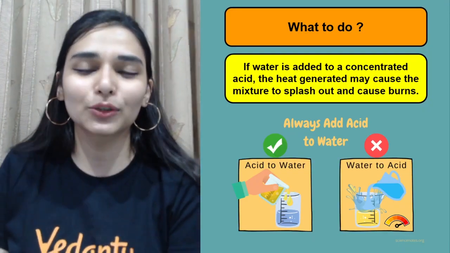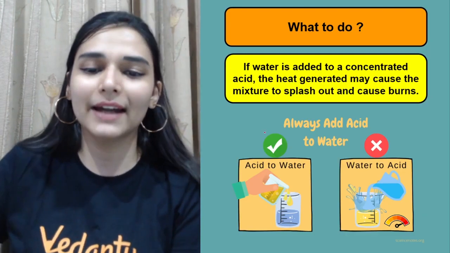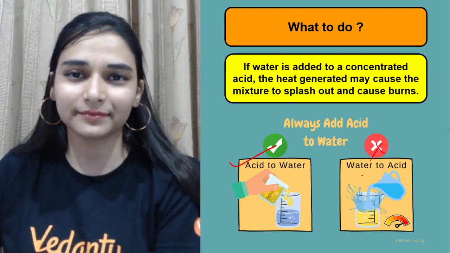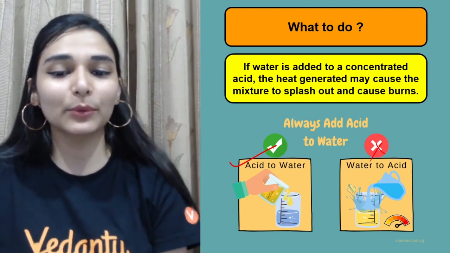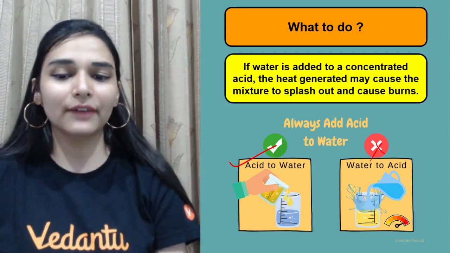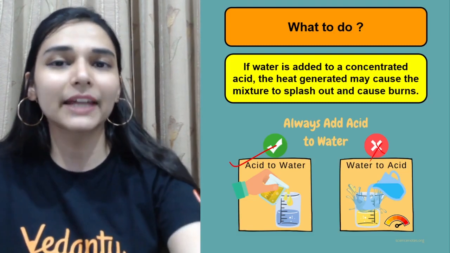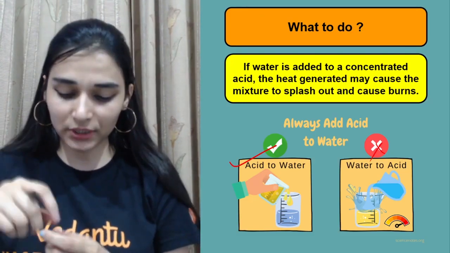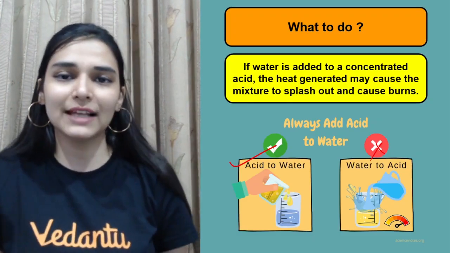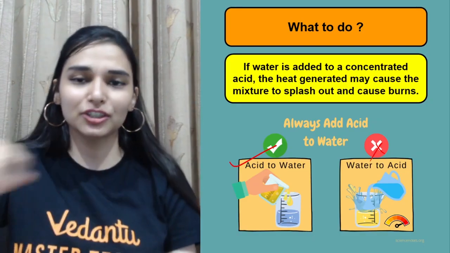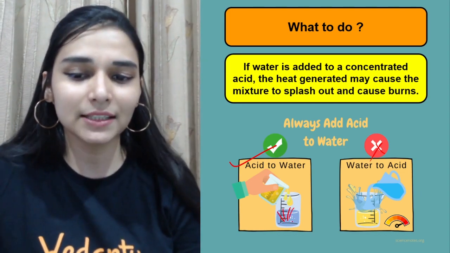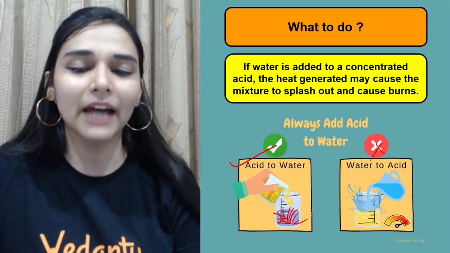But actually you always have to add acid into water and not the other way round. Acid to water, and not directly like in the picture they are adding. You have to take a dropper, as they have shown, drop by drop. So you take a dropper and with the help of the dropper take out a few drops of acid, add into water and stir it well, so that all the heat energy that is released is dispersed in the entire liquid.